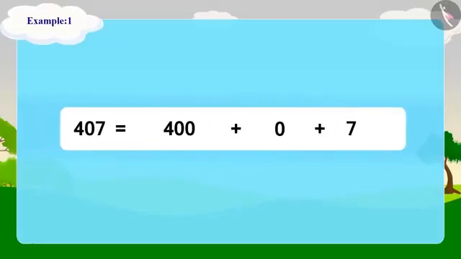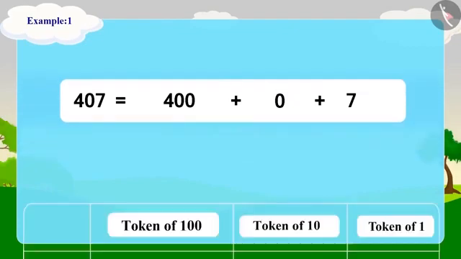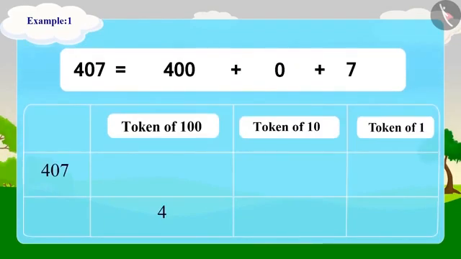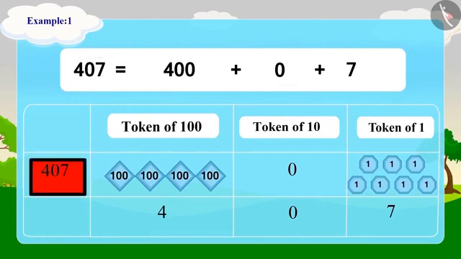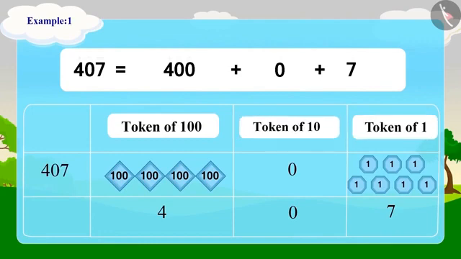We can write 407 in this way in the expanded form. We can write 400 as 4 tokens of 100. There are no 2-digit numbers here, so we will not use any token of 10. We will write 0 in the place of the token of 10 and 7 will be shown using 7 tokens of 1 in this manner. In this way, we can write 407 toffees in tokens of 100, 10 and 1.